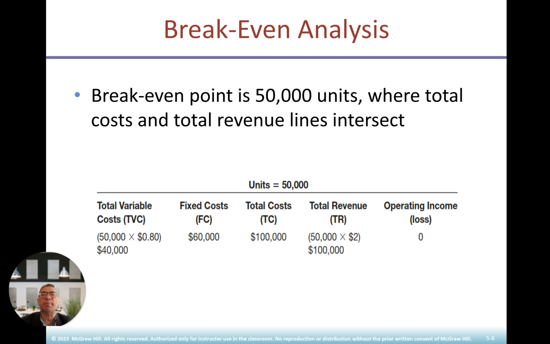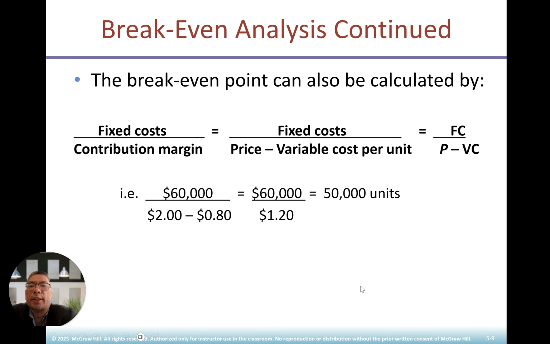Break-even analysis. The break-even point is 50,000 units, where the total cost and total revenue lines intersect. So the unit is 50,000. How do you calculate it? 50,000 times 80 cents will be 40,000 for the variable cost. Fixed cost will be 60,000. Total cost will be 40 plus 60, which is 100,000. In terms of revenue, the price is $2, 50,000 times 2, so that is going to be 100,000. The profit at break-even will be 0. All right, let's look at the next one.